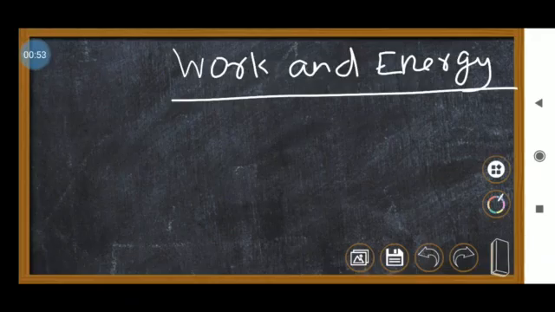The problem is question number 10. An object of mass 40 kg is raised to a height of 5 meter above the ground. What is its potential energy? I think this problem I finished, right? Am I right? So that problem we finished. We'll move to the next problem.